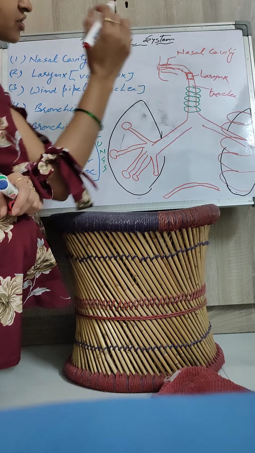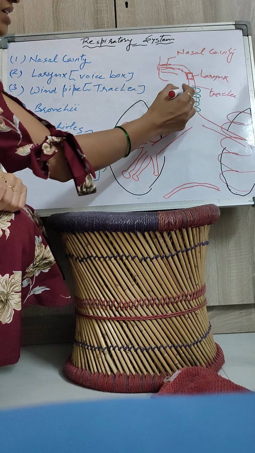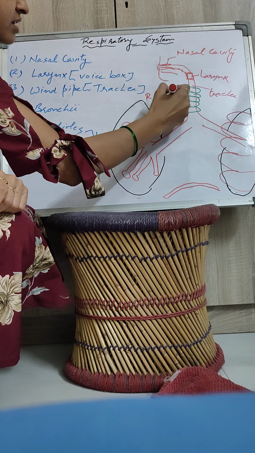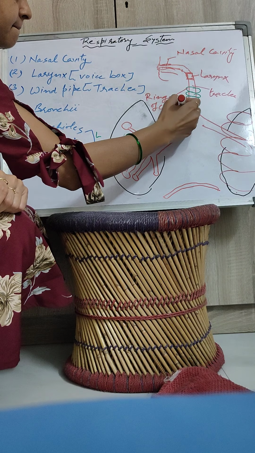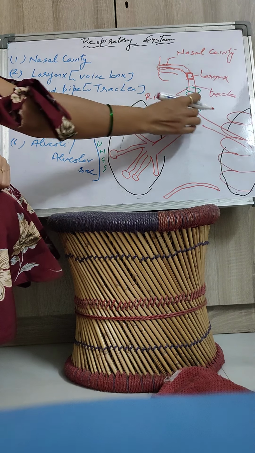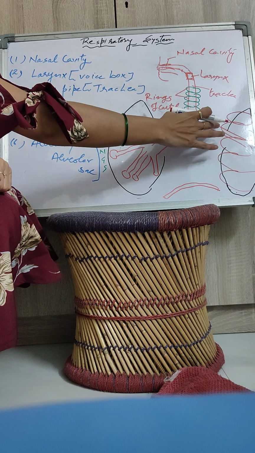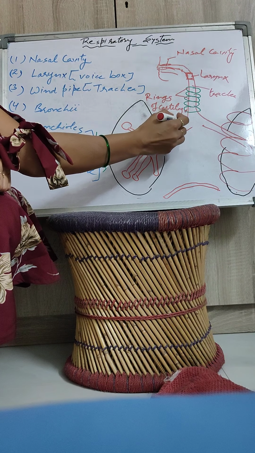So this whole structure is the trachea, and you can see I have made ring-like structures with green color. These ring-like structures are rings of cartilage. Now the trachea divides into two parts that reach up to both lungs, and these two tube-like structures are known as bronchi.